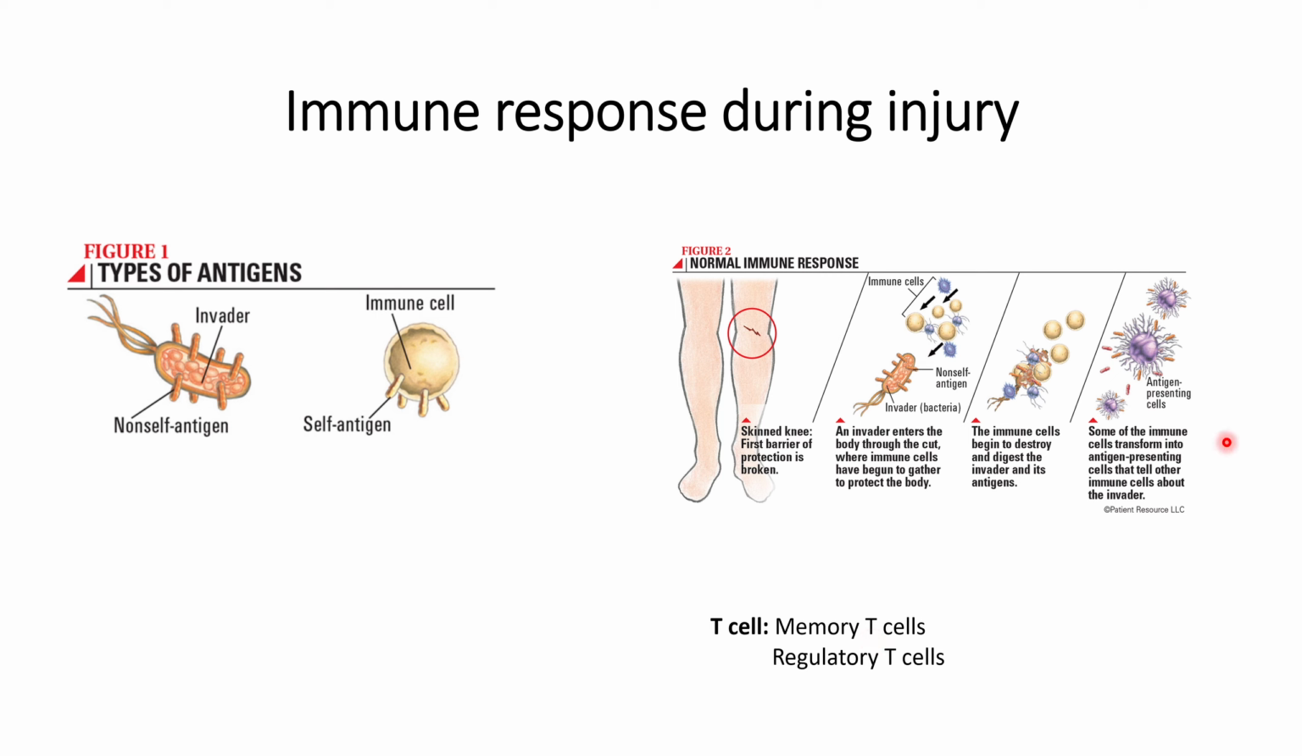I hope you have understood how the normal immune response works, and the sequence of B cells and T cells in the normal immune response. In order to understand in more detail, you can go through the reference that has been provided in the description.